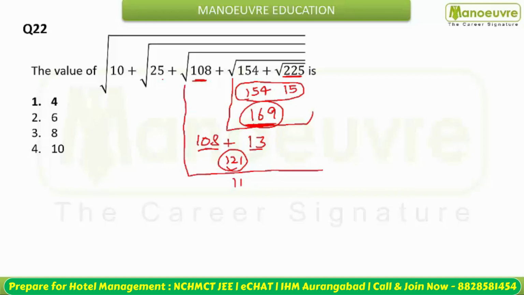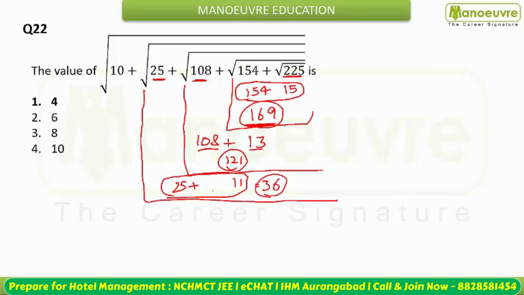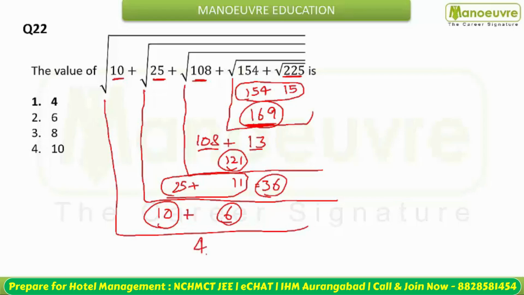And 11 plus 25 आपको given है. 11 plus 25, so this will make what? 11 plus 25 is 36, and 36 is the square root of what? It is the square root of 6. 6 का square होता है 36. So you will get 6 outside here. Now 6 plus 10, that is 16, and 16 is the square root of what? This is the square root of 4. So this is how you are going to solve this question in one line.